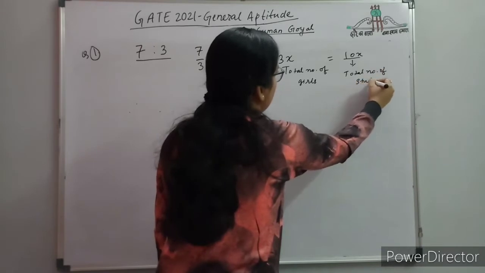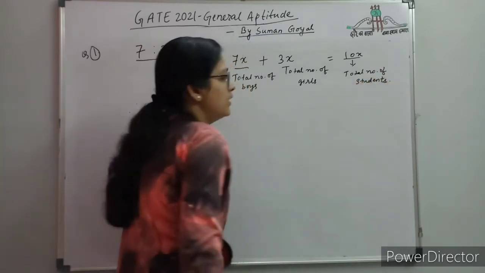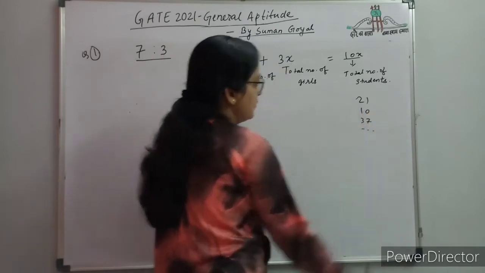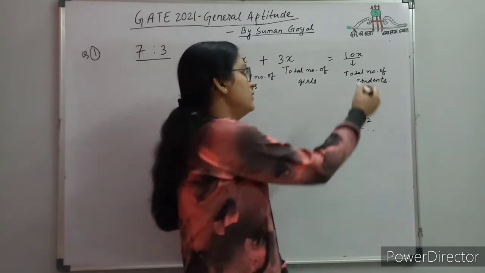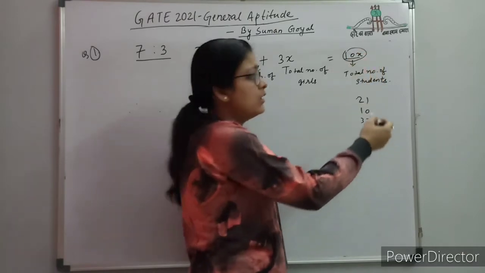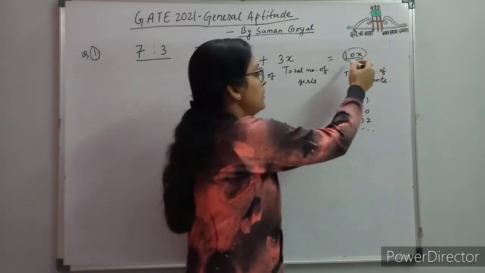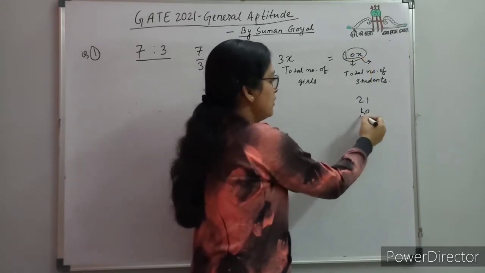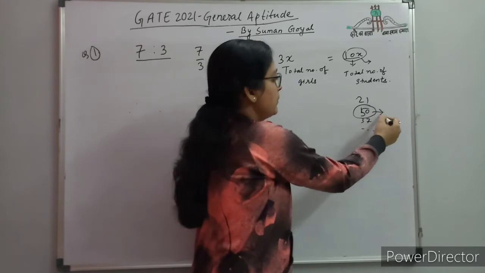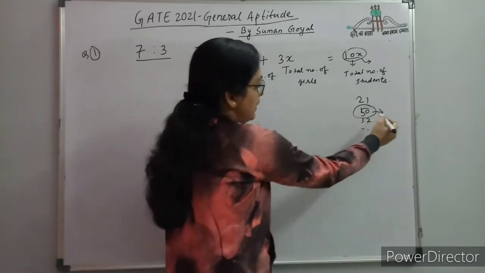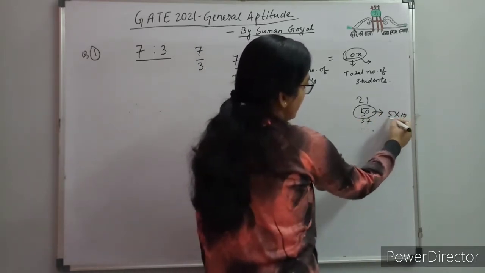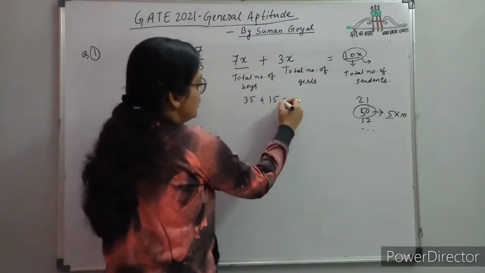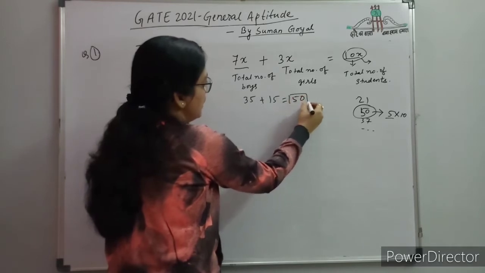Now the options are given as I think 21, 10, 37 and something. See, here what is happening is that 10x is the total number of students. Whatever the value of x, it is a multiple of 10, means the number of students is always a multiple of 10, and in the options 50 is the only value which is a multiple of 10, means 5 into 10. In this case the number of boys is 35 and the number of girls is 15, and the total number of students in the class is 50.